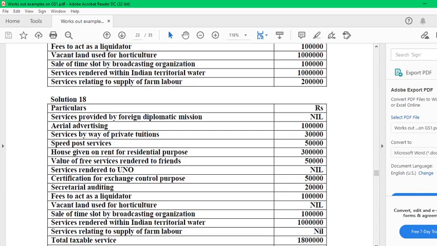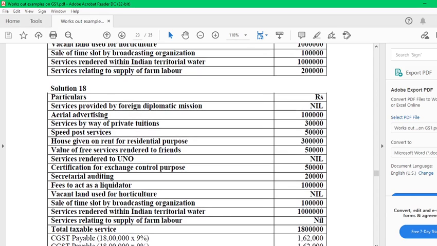Value of free service rendered to a friend, whatever that is, it is an inter transaction, but it is taxable. Then service rendered to UNO is exempted. Certification for the exchange is taxable. Secretarial audit is taxable. Fees to act as liquidator, taxable. Vacant land used for horticulture purpose, this is an agriculture purpose only, therefore it is exempt.